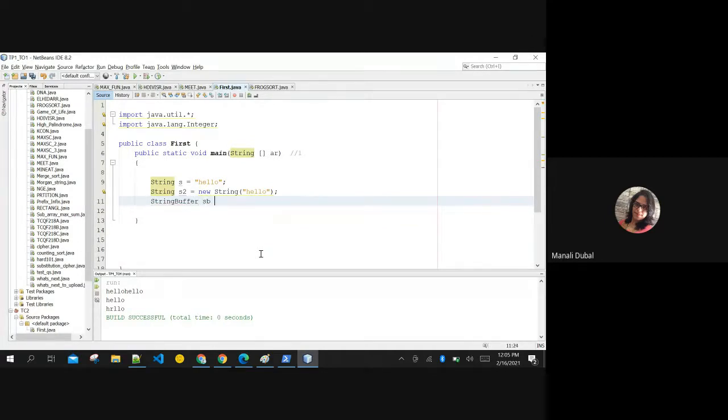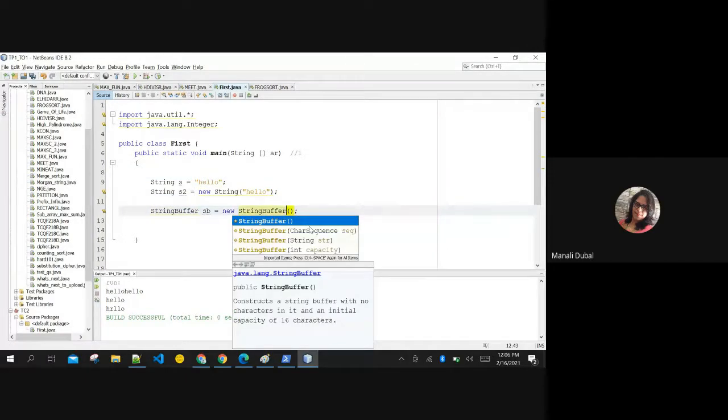I'm creating, for example, the first StringBuffer object b. I'm creating an object of the StringBuffer class. There are multiple ways to create an object of the StringBuffer class. It is in the lang package, so you need not import it. That is the first thing. Another thing is there are 4 different ways you can create an object of the StringBuffer class.